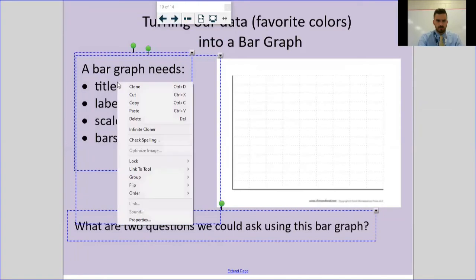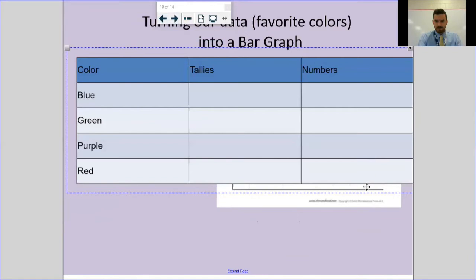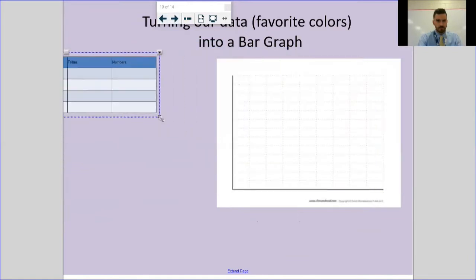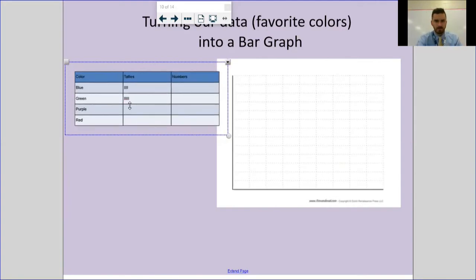Let's get rid of this. Here we go. Yes. Surprise myself sometimes. So now that I've got the frequency table here, it's going to make us a little bit easier. Like I said, I'm just making this stuff up. There's that. Now, when we're doing tallies, you know that the 5th tally is supposed to go across. I don't think I can do that. But just know that these little clusters that I'm making are supposed to be 5s.